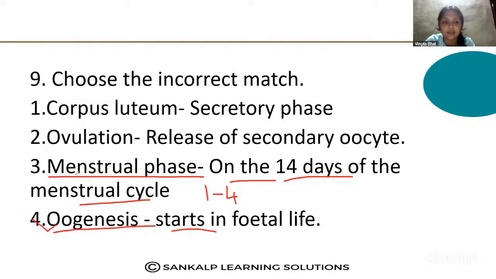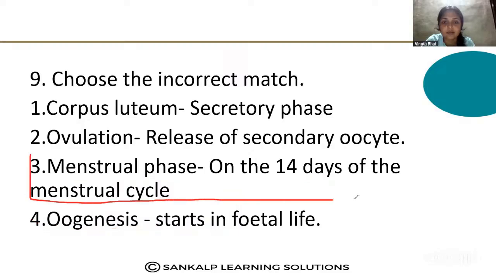So the incorrect match is the menstrual phase on the 14th day of the menstrual cycle.